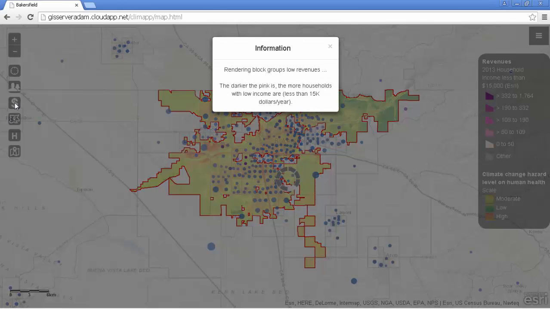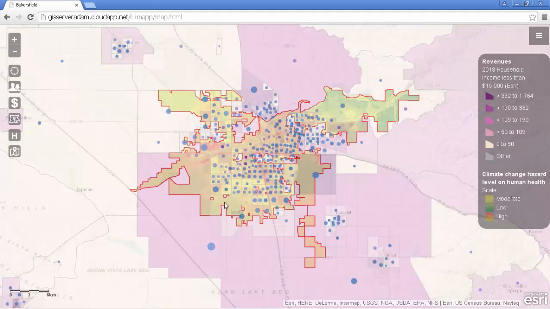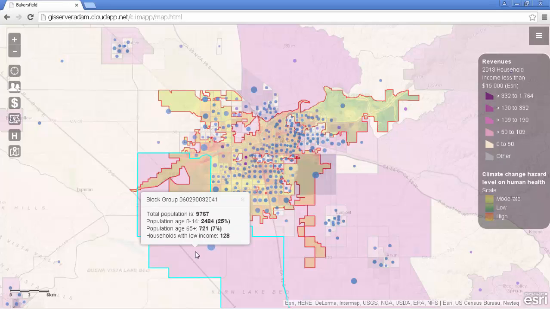Next, I add another piece of information about the number of households with low income. The darker the pink is, the more households with low revenue there are. These people are considered sensitive because they cannot afford special medical services. Now my map reveals the blocks with the most vulnerable and sensitive people that require the most attention.